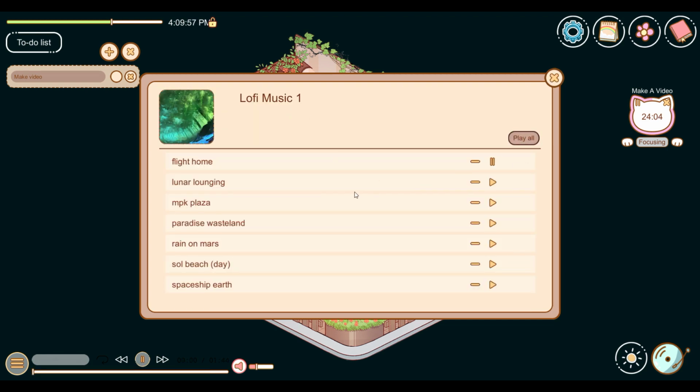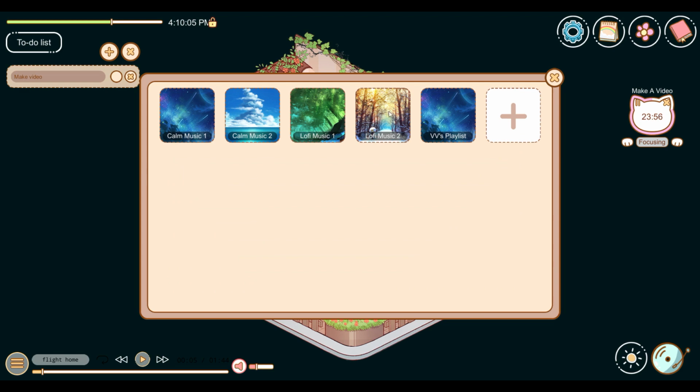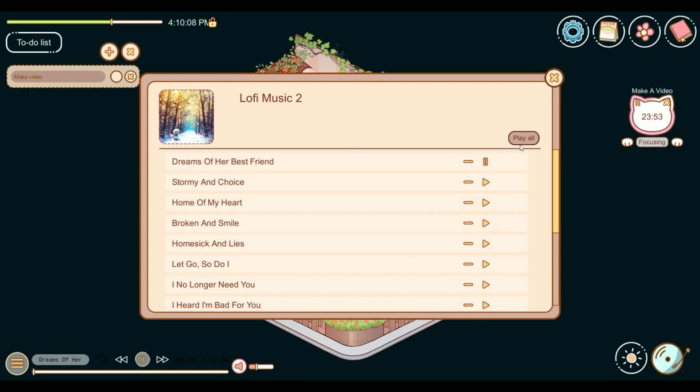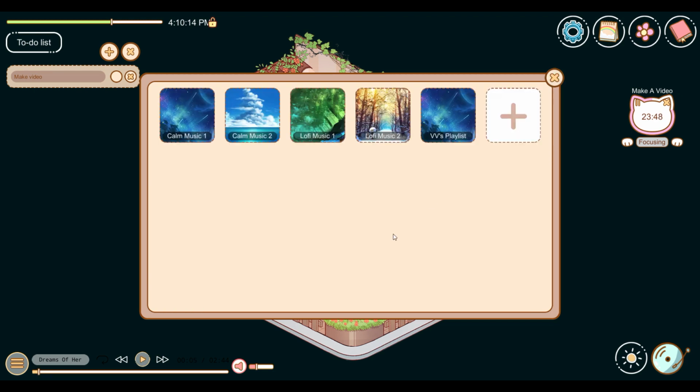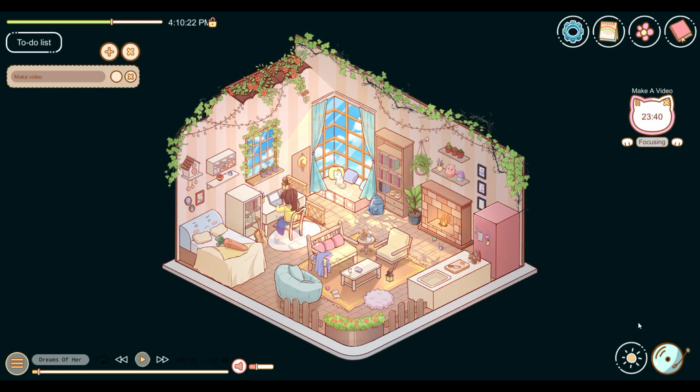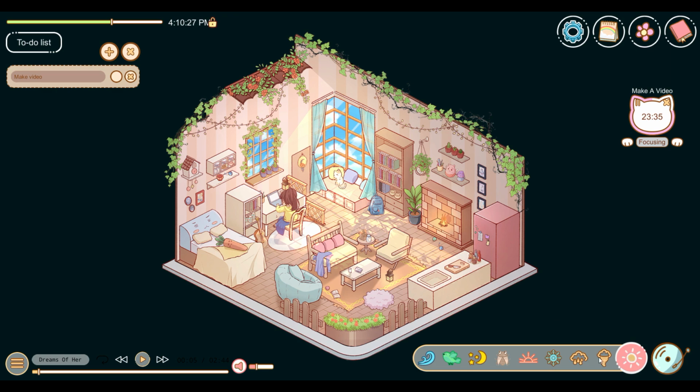There's also some lo-fi. And I actually really like the lo-fi that they have on here. It's very simple lo-fi, but it has a vibe. So there you have it. You can import your own music. It's got very, very pretty art associated with it as well. Oops, click the same thing. So all in all, you can sort of change the outside. The rain one, I think, will get the most use, at least for me.